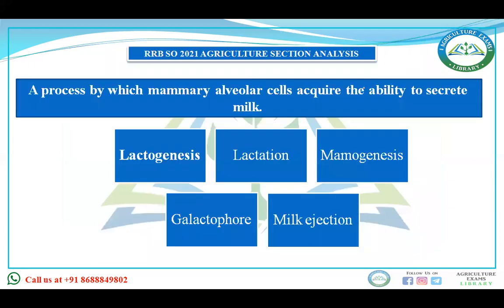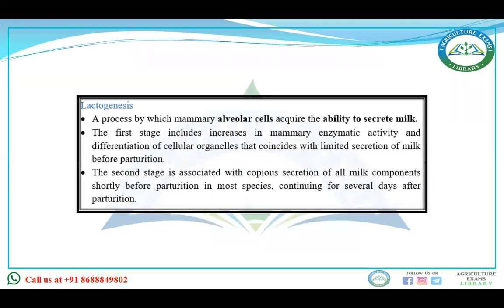The first question is regarding milk only. A process by which mammary alveolar cells acquire the ability to secrete milk. When the animals secrete milk, the alveolar cells of the mammary glands acquire the ability to secrete milk. Then what is the term related to that phenomenon? Lactogenesis, lactation, mammogenesis, galactophore, milk injections. The right answer to this question is lactogenesis. A process by which mammary alveolar cells acquire the ability to secrete milk is known as lactogenesis.